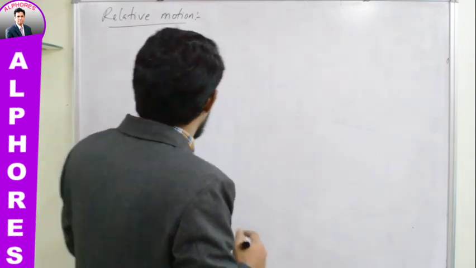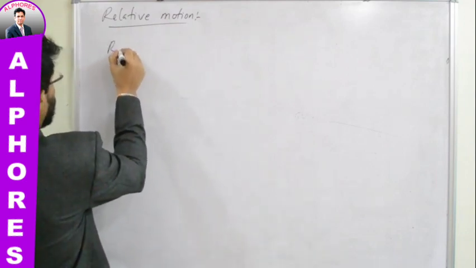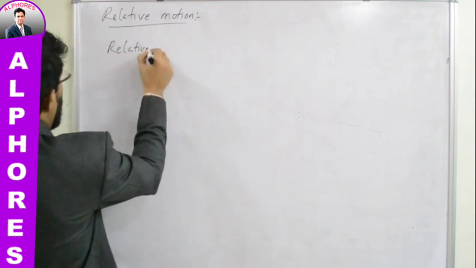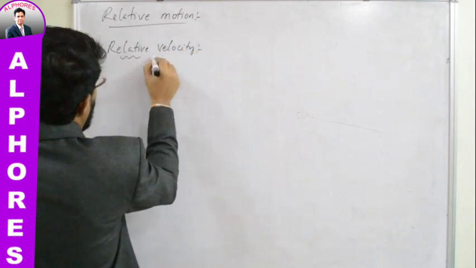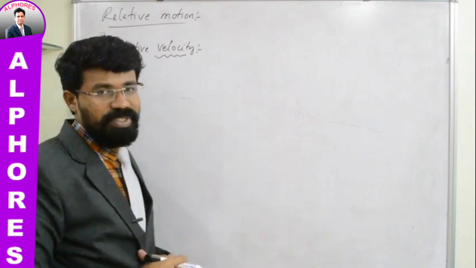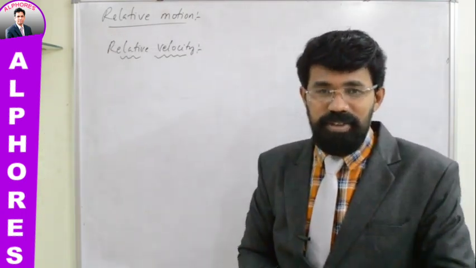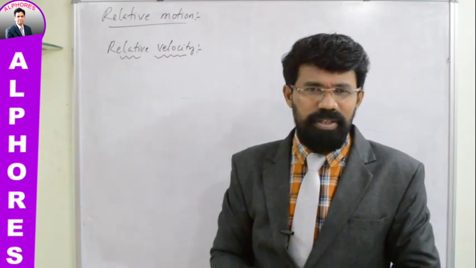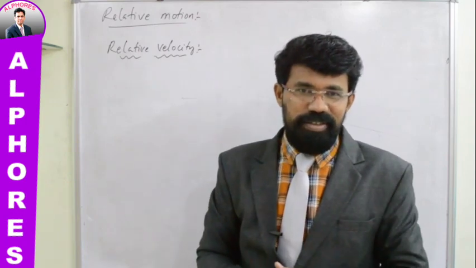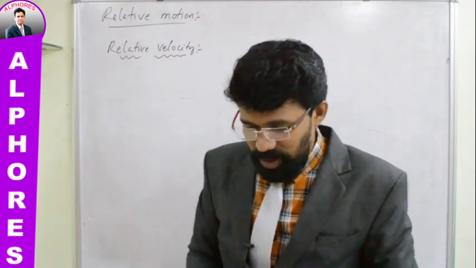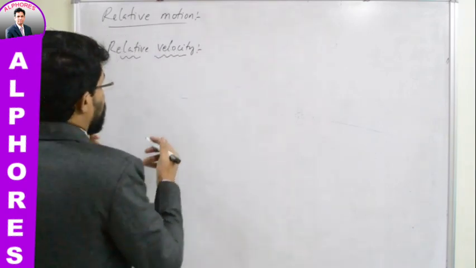And here, the very important physical quantity that we will be dealing with is relative velocity. If I ask you to define what velocity is, how do you define? You define velocity as the rate of change of displacement. And what about relative velocity? Similarly, you can define it: rate of change of relative displacement is nothing but relative velocity. I'll tell you how this relative displacement changes with time.